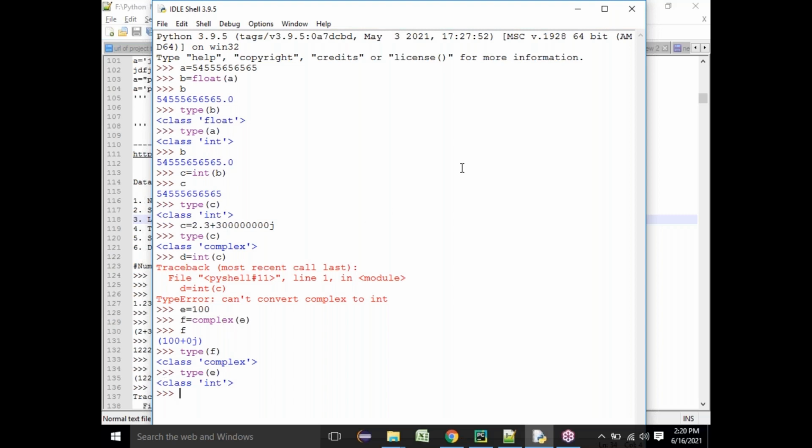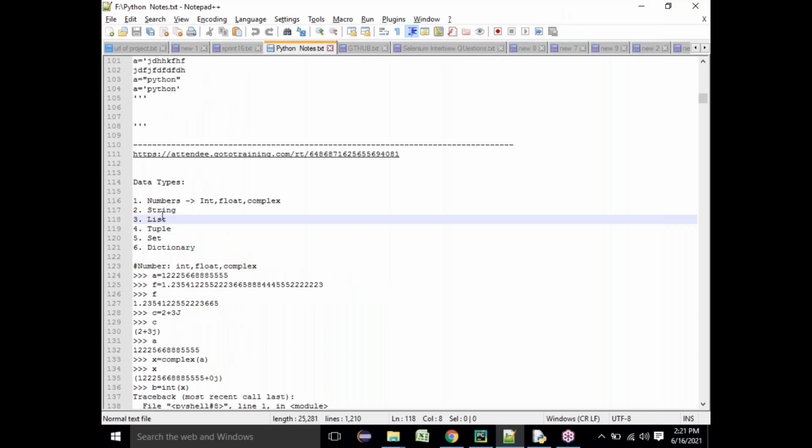Did everyone understand what I said? So this is generally how you can do a conversion of one type to another type. That is what we can see in the number data types. A number data type can be integer, complex, or float. In Python, only 3 number data types are allowed: integers, float, and complex. Understood, right? Now coming to the second data type, which is the string data. I said there are totally 6 data types. Number data types are integer, float, and complex. All of these are combinedly called numbers.